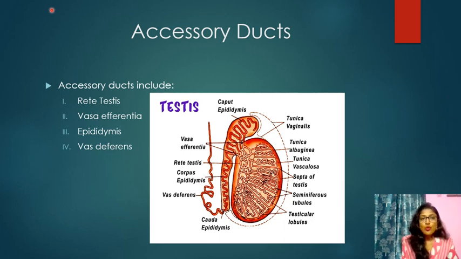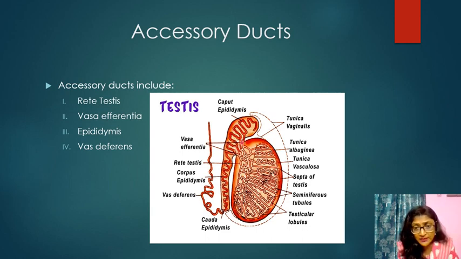Seminiferous tubules open. This is the seminiferous tubules. This seminiferous tubules opens into the vasa efferentia with the help of this rete testis. So here we will get the location of the rete testis as well as the vasa efferentia.